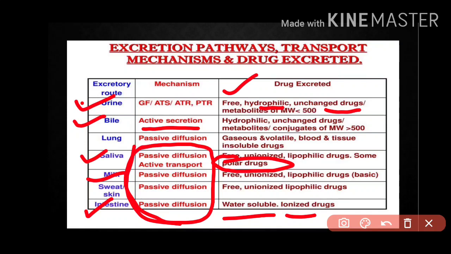I will be giving you the link for passive diffusion, active transport, all those things. So this was the process of metabolism and excretion from pharmacokinetics. So we are done here. In the next lecture we are going to see routes of administration.